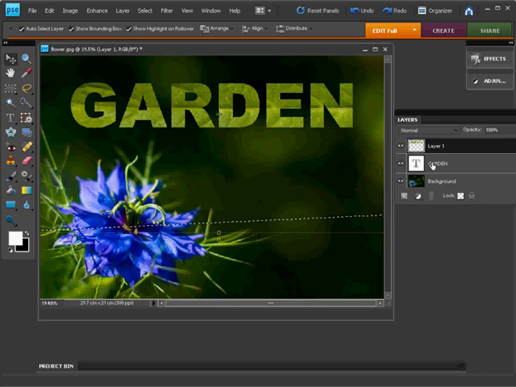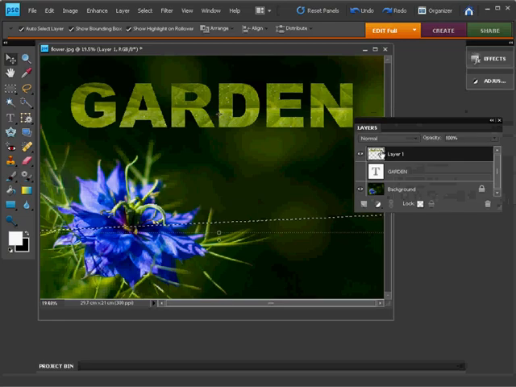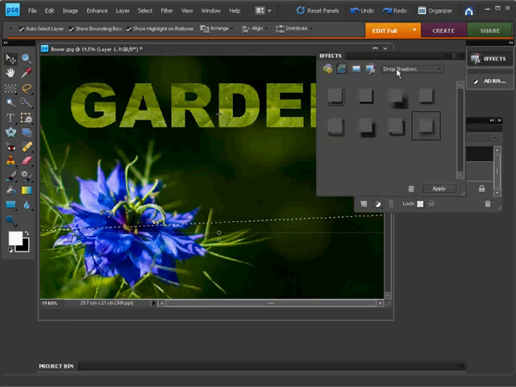Now we're not really using the garden layer, we've used that as a template before, so we can switch that off, it's not doing anything. Now to add a drop shadow in Elements, you need to follow a different route to the one you'd follow in Photoshop, where you simply just double click on the layer thumbnail here. What we need to do in Elements is go to the Effects tab, so we click on that there, and we get lots of options to choose from.